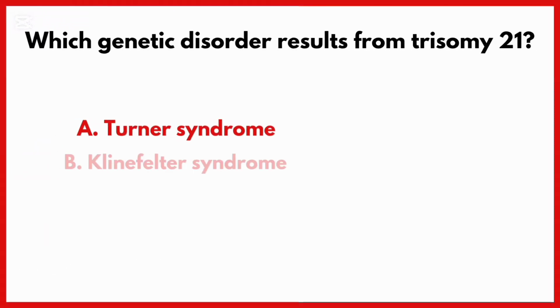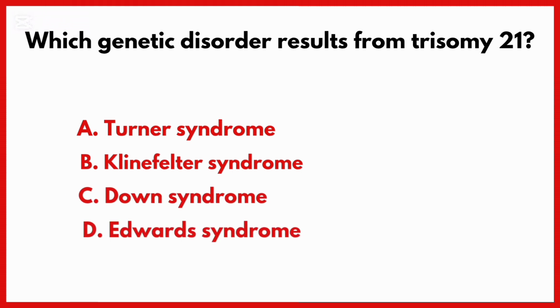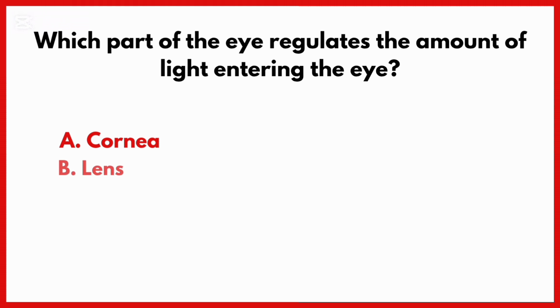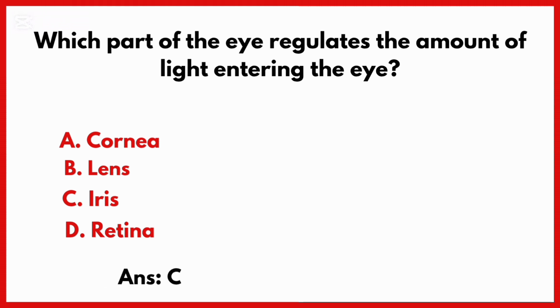Which genetic disorder results from trisomy 21? Correct answer is option C, Down syndrome. Which part of the eye regulates the amount of light entering the eye? Correct answer is option C, iris.